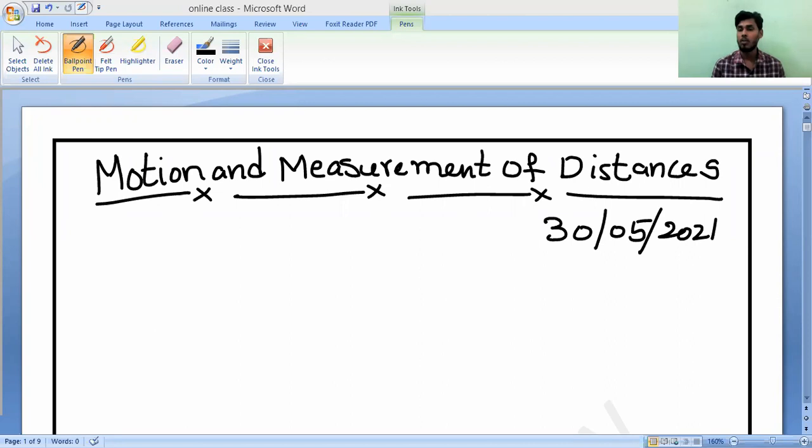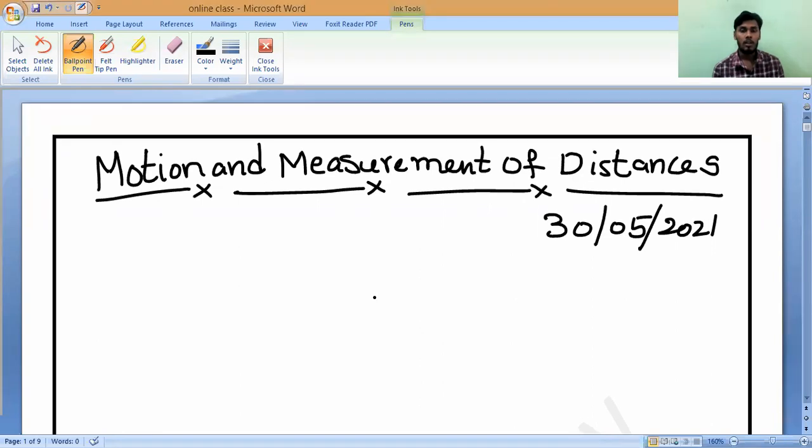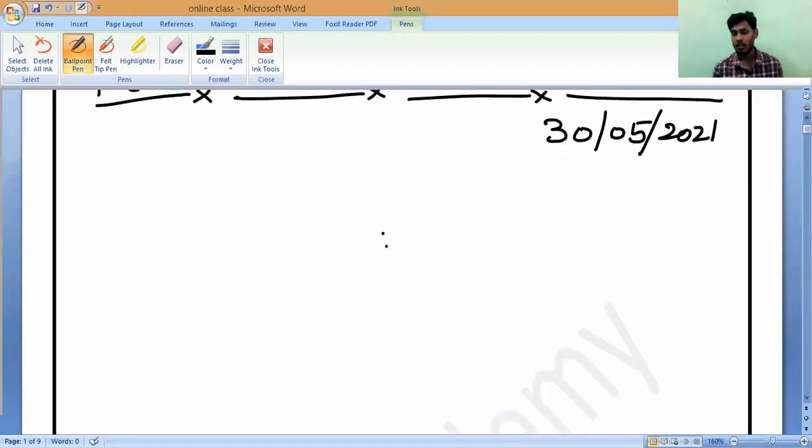Physical quantities like volume, area, distance, height, length, time, mass, like this. These are called physical quantities. So first we should know how we need to measure, what is motion and what are the types of motion. Then only we can understand and study any other concept very well. So let us come to our chapter.